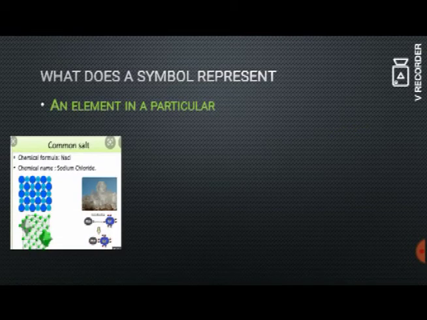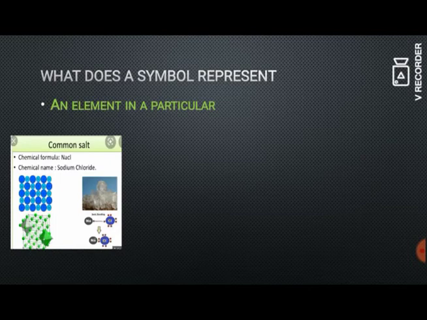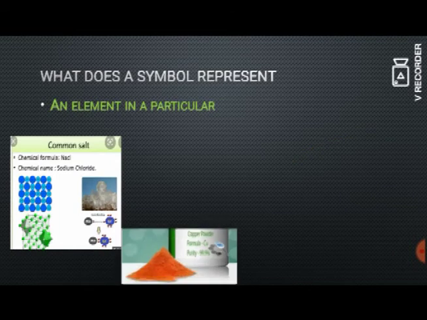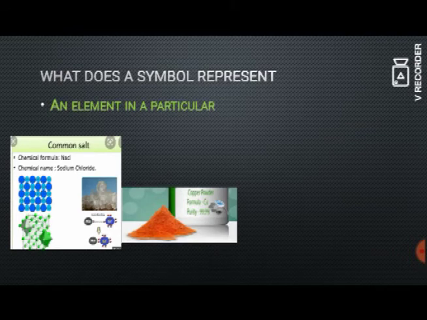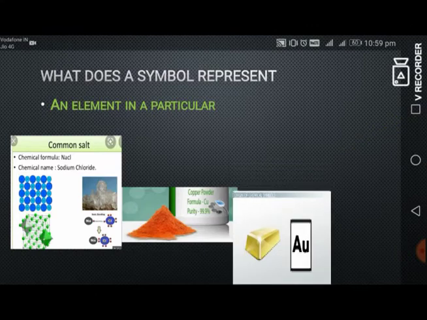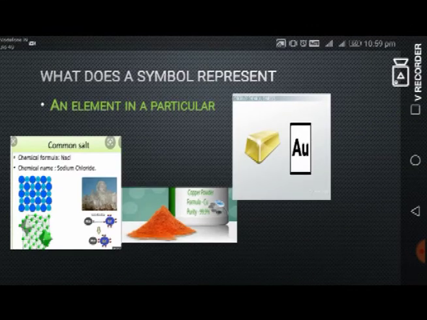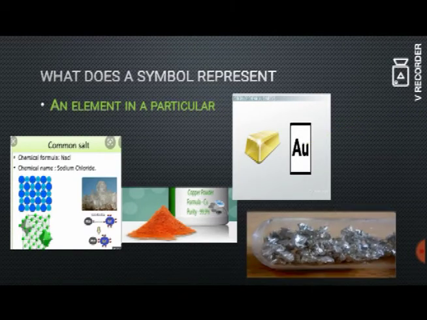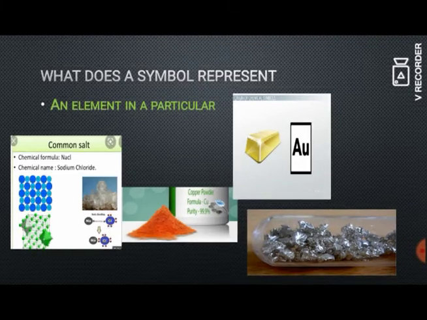So for example, sodium chloride. It is also called common salt. Next example is copper. It is red brown. Next is gold. It is yellow. Calcium. It is a metal. Another is chlorine. It is a non-metal.